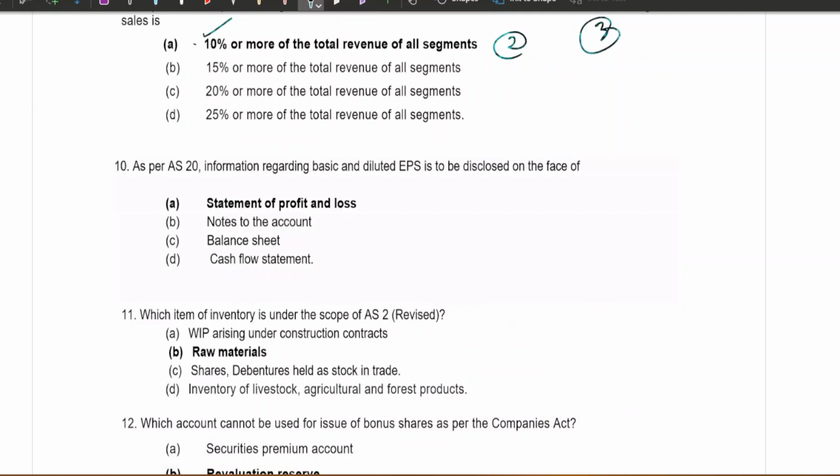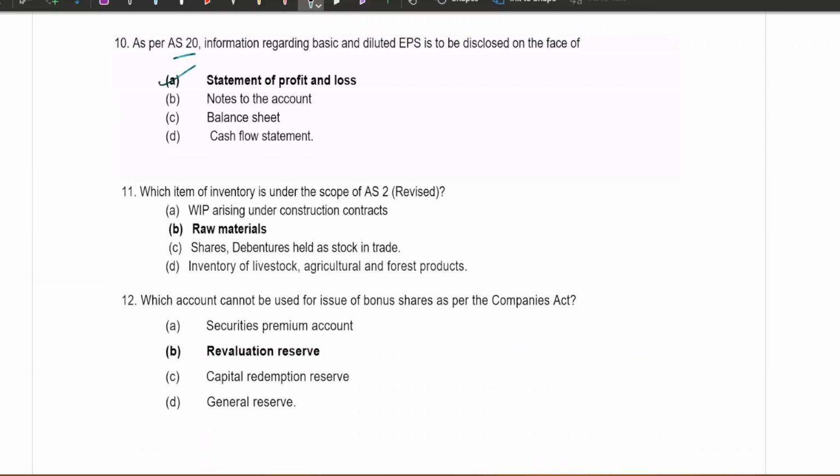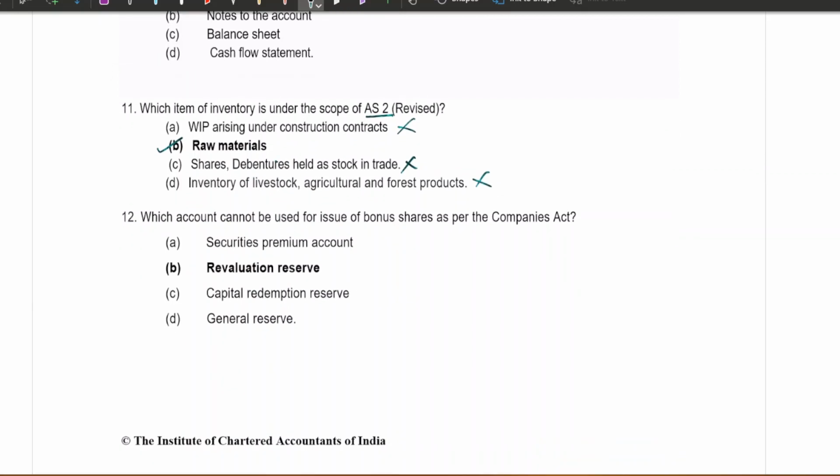The next one. As per AS 20, information regarding basic and diluted EPS is to be disclosed on the face of the statement of profit and loss. Which item of inventory is under the scope of AS 2? Raw materials, shares, debentures held as stock in trade, not this. Inventory of livestock, agriculture, and forest produce, that's not covered under AS 2. WIP arising under construction contracts, that's also not covered under AS 2. Which account cannot be used for issue of bonus shares as per Companies Act? It's the revaluation reserve.